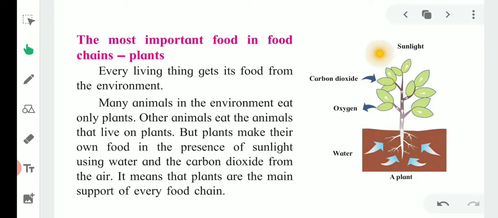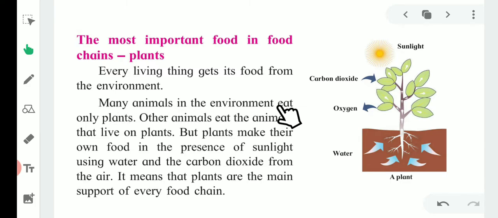Next topic: the most important food in food chains are plants. Living things get their food from the environment. As you all know, all living things, animals and human beings, get their food from the environment. Human beings can eat plants and animals both, and animals can eat animals.